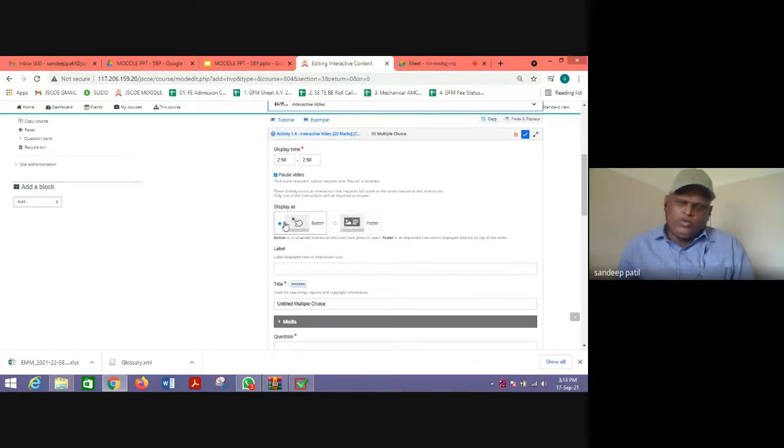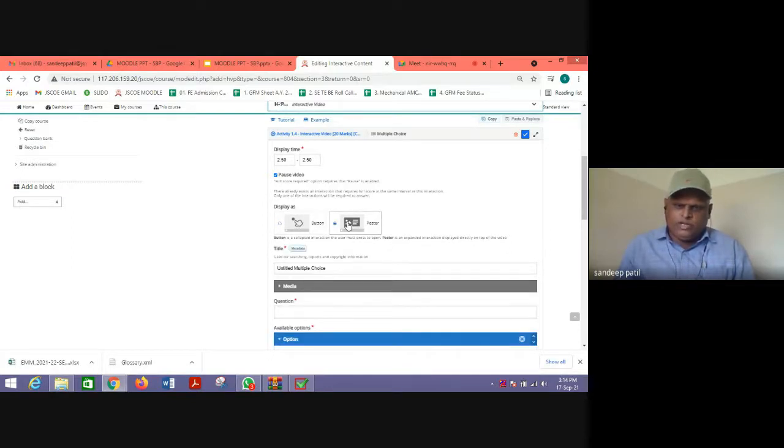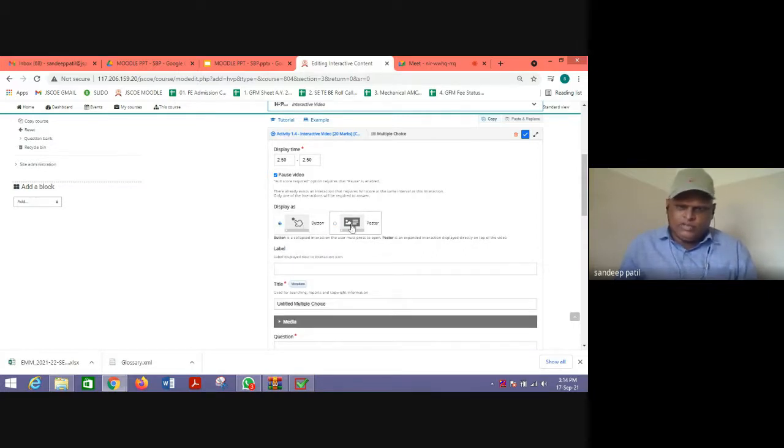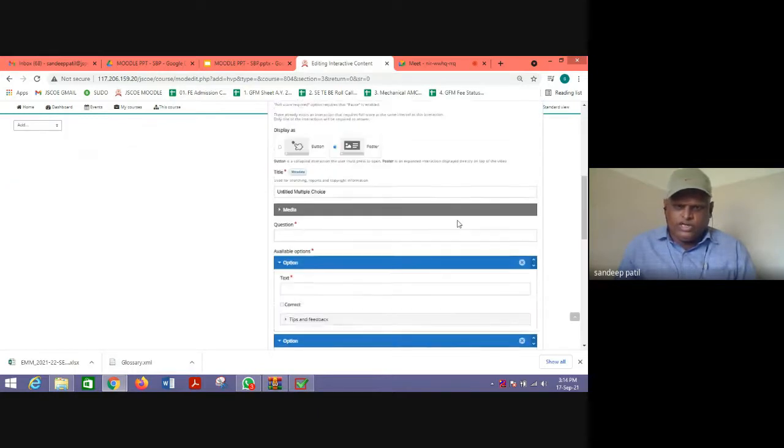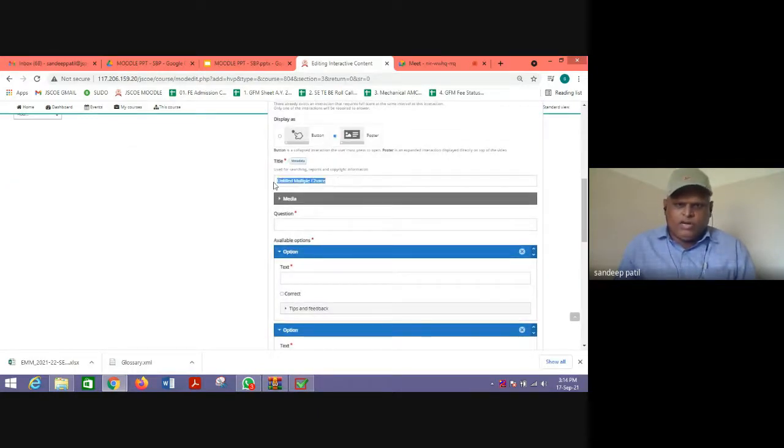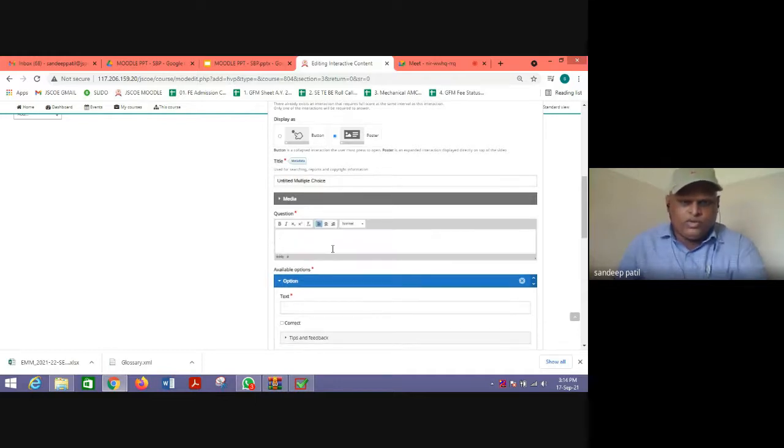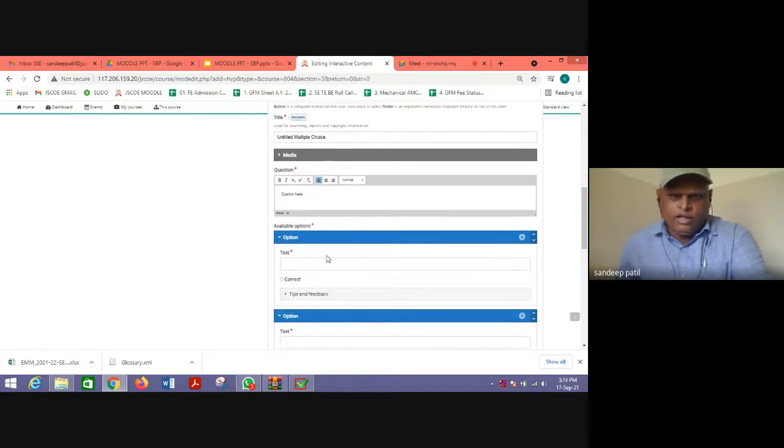Then there are two types of question display. One is the button or the poster. The poster is more visible to students than a single button. The button will be a small button, may not be seen by students. So you can click poster here. The title is multiple choice question. Suppose you write a question here. This is the question title, the exact question, whatever question you have to type.